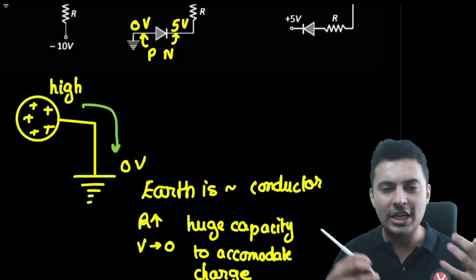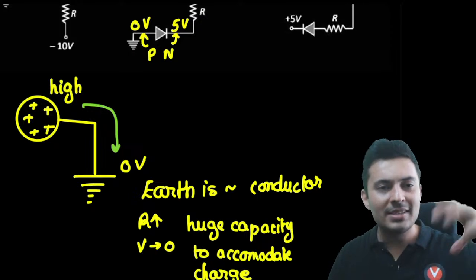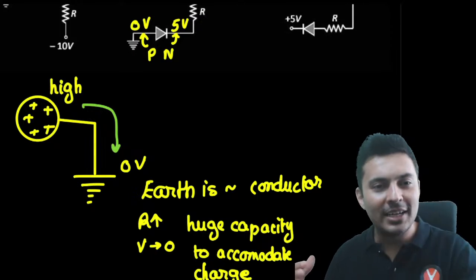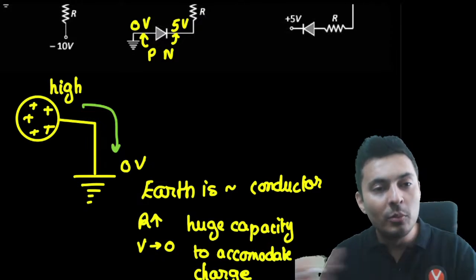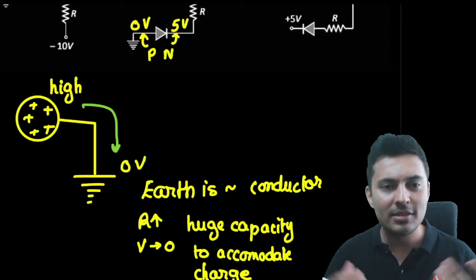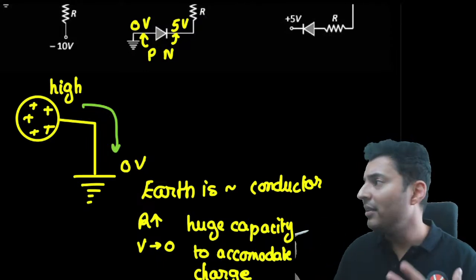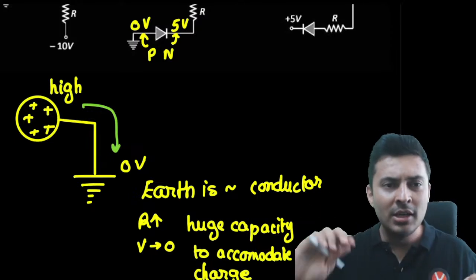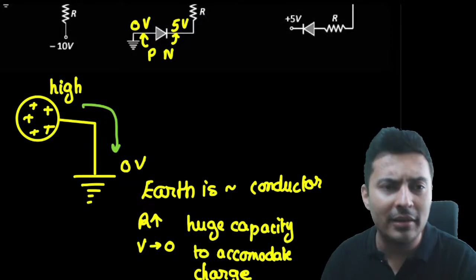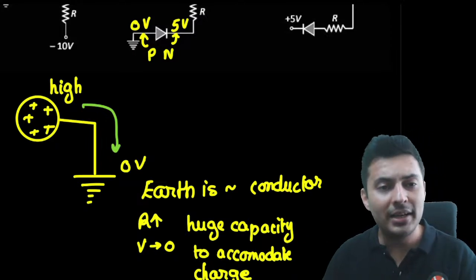When there is excess charge on a device, you take a wire and connect it to earth. That device has some potential, the earth has 0 volts. Due to the voltage difference, current will flow and remove those excess, residual charges on the device. This is called earthing. It is also used to prevent shocks. If you have an electrical appliance with a metallic body and there is an earthing wire, the excess charge is absorbed by earth, protecting you from the shock you might get by touching those metallic surfaces.